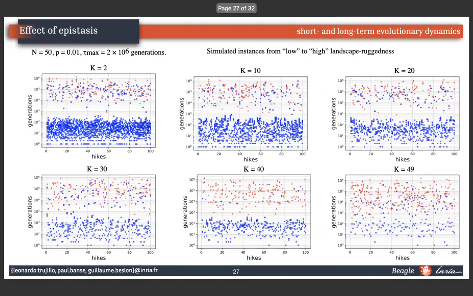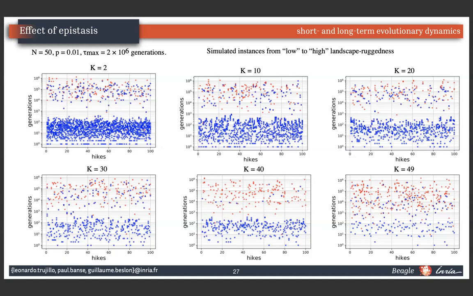So now we compare the behavior of the evolutionary dynamics with different values of the ruggedness parameter K: 2, 10, 20, up to 49. That is from a moderately rugged landscape to a fully random one. We can see that in the early stage of the evolution, point mutation predominates over inversion; the blue points are point mutations, remember, and the red ones are inversions.